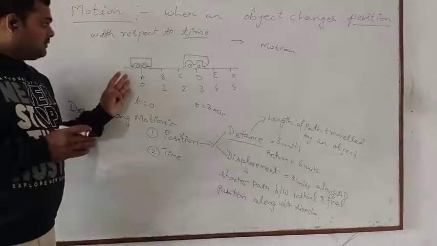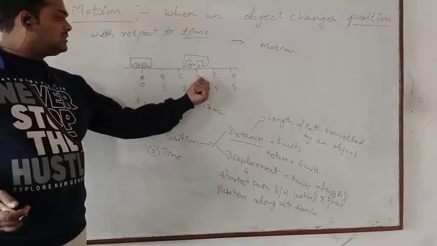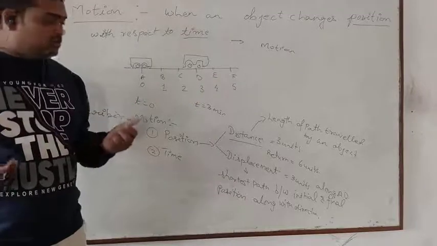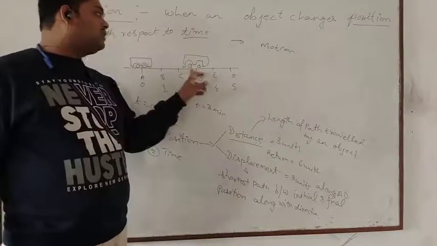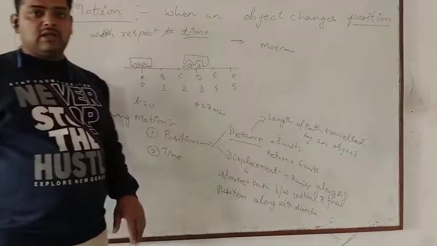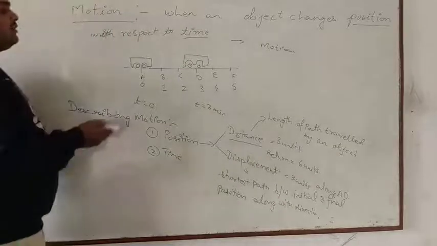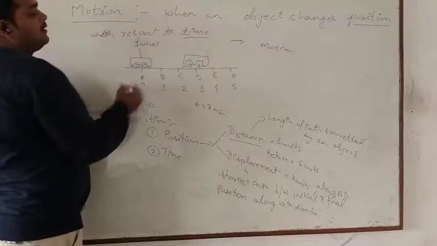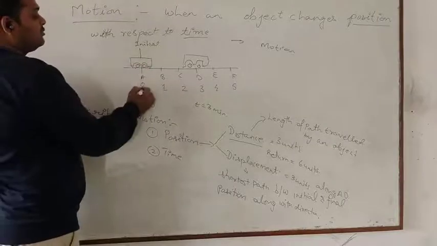Now see, considering the second case, when the bus has moved from A to D, and after D it is returning back to A. Obviously it has covered a distance of 6 units. 3 units it has gone and 3 units it has returned. Now if you take the displacement, it is the shortest path between initial and final position. Here it started from A, so this is the initial position, and it went to D, again returned back to A. So its final position is also A.